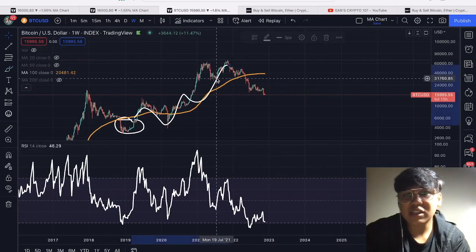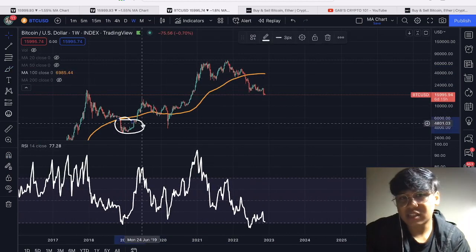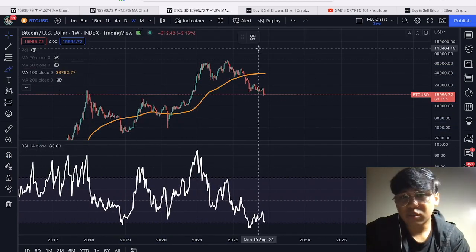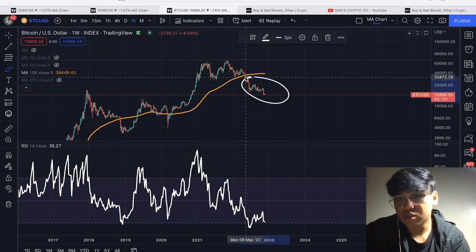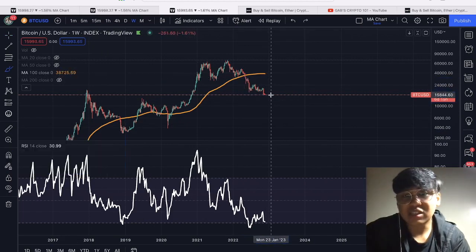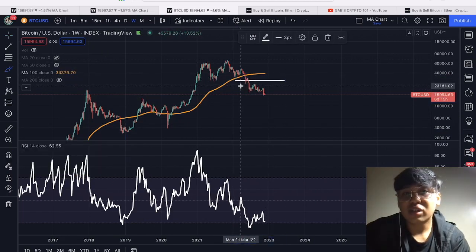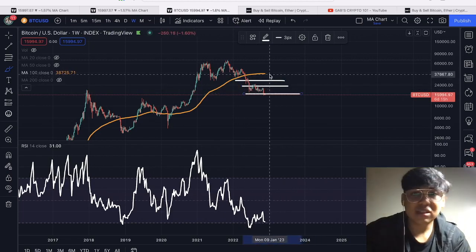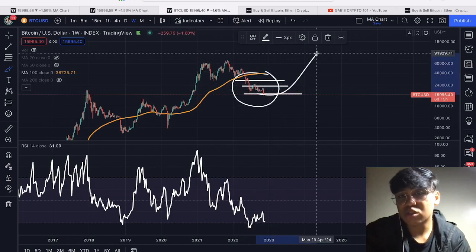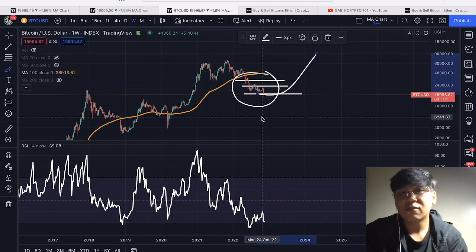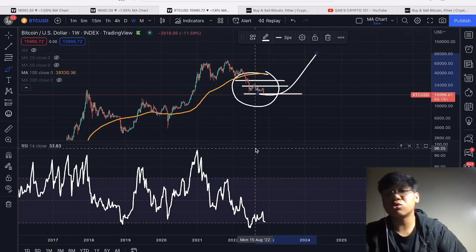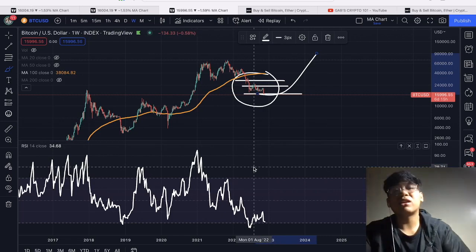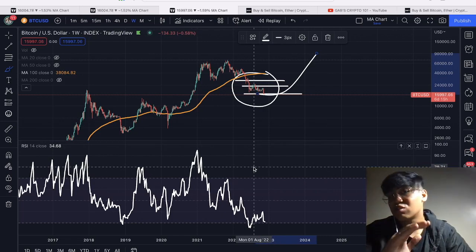And then as you can see right now, di ba, my sentiment generally has been buy whenever na we are below this area and whenever na we are oversold sa RSI. As you can see, regardless kung saan ka bumili dito, I think this is an opportunity for the long term. So yeah, right now, this is a very good investment opportunity for the long term dito with the Bitcoin price action. As you can see, we are below 100 MA and we are also oversold sa RSI. So right now, this is a good time for you to enter the long term.